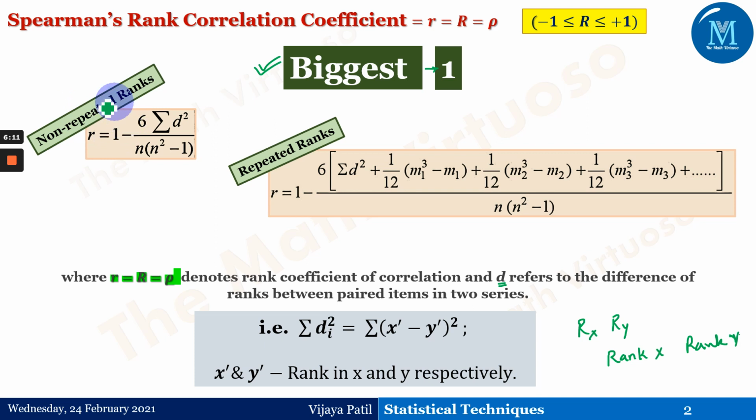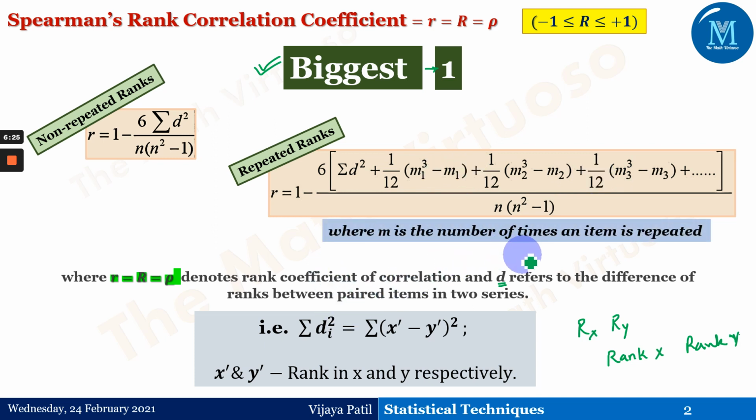So this is the formula for non-repeated ranks, whereas for the repeated ranks, we have to add 1 by 12 (m1 cube minus m1), 1 by 12 (m2 cube minus m2), and so on. What does this m mean? m is the number of times an item is repeated. This would be considered separately in x, separately in y. Suppose 68 is repeating in, okay, let us just keep this on hold. I'll be explaining this with the help of an example.